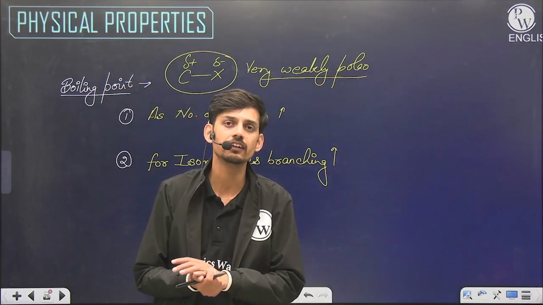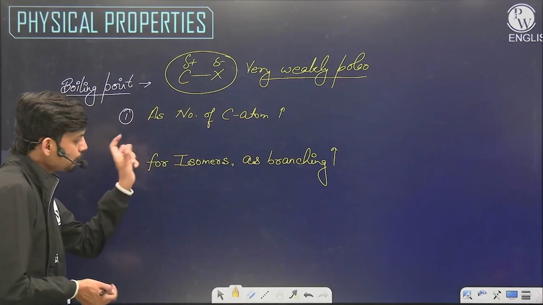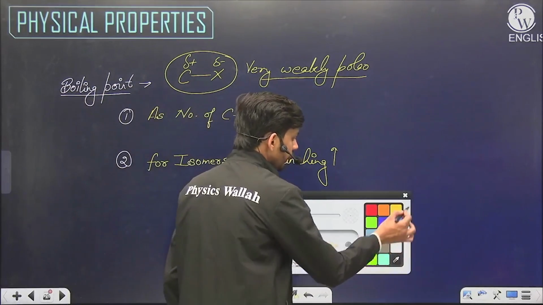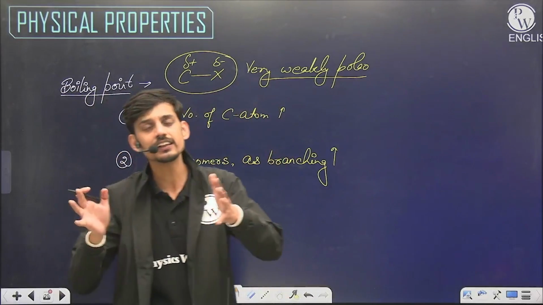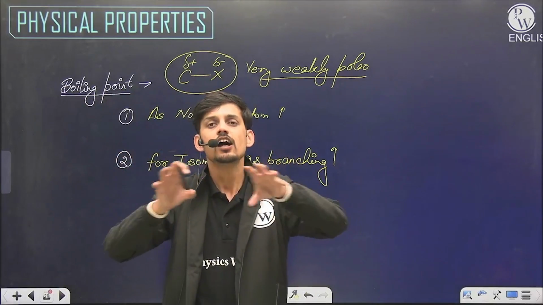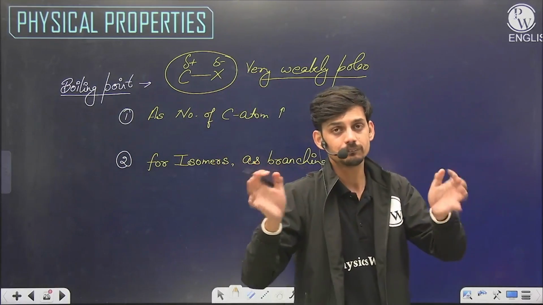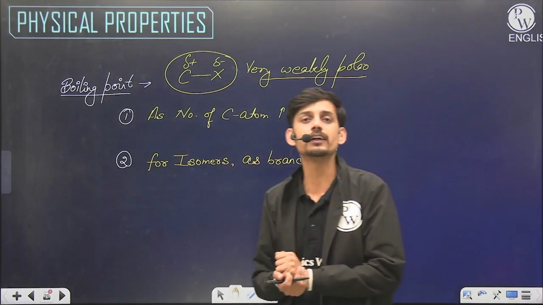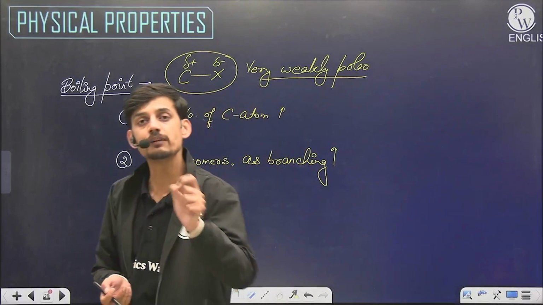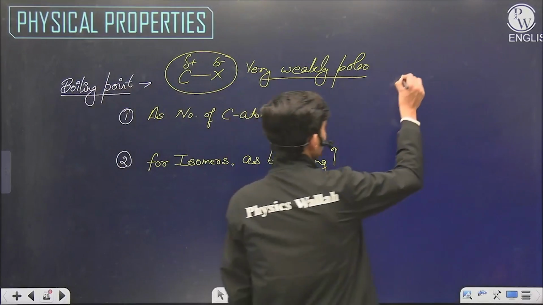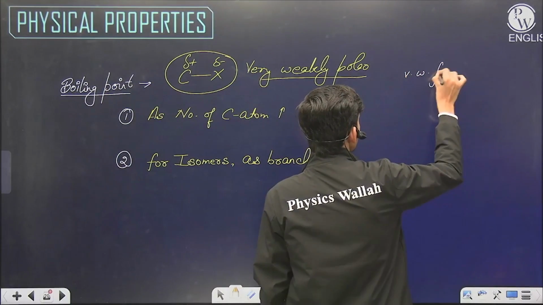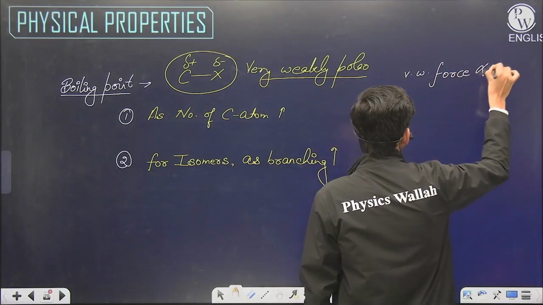So first thing, if the number of carbon atoms increases, that is, the length of the chain increases, the surface area of the chain will increase, and with the surface area being increased, van der Waals force will also become stronger, as those forces depend on the surface area.